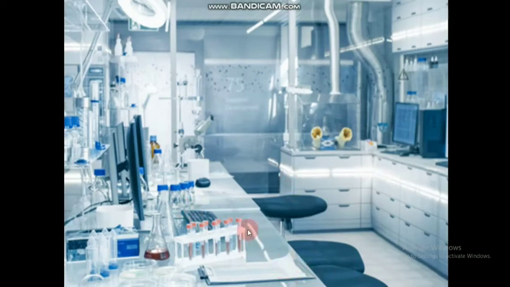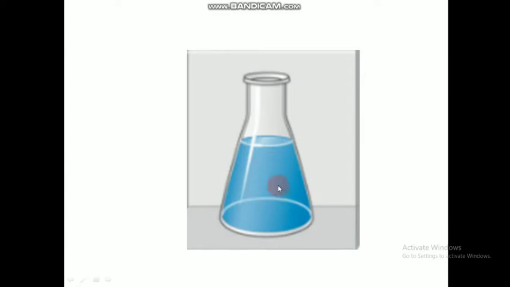So we need isolation for that particular sample which we are observing. That particular sample which I am observing is the system for me. And whatever is other than the system in the universe is known as the surrounding. So the sample which I am dealing with or which I am observing is known as the system, and anything other than that in the universe is known as the surrounding.